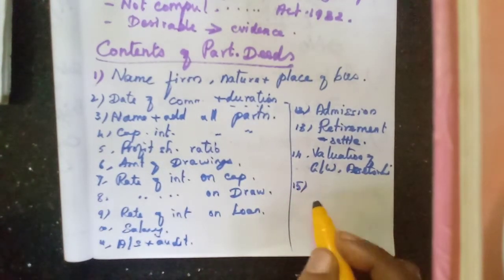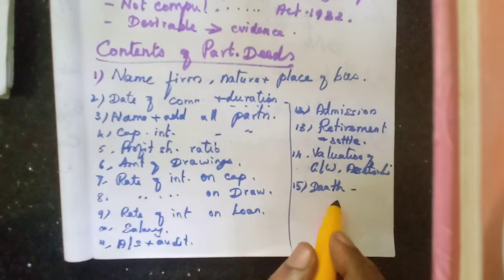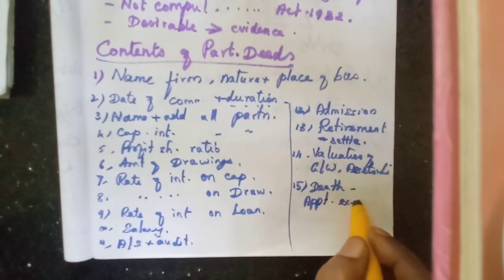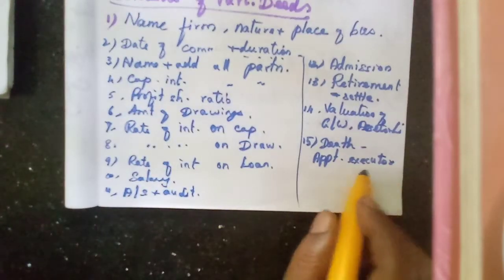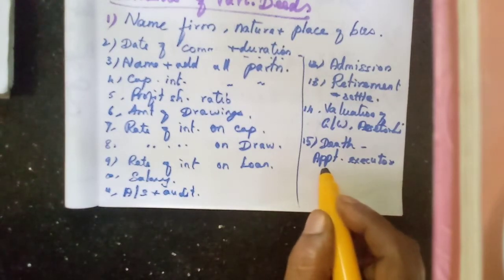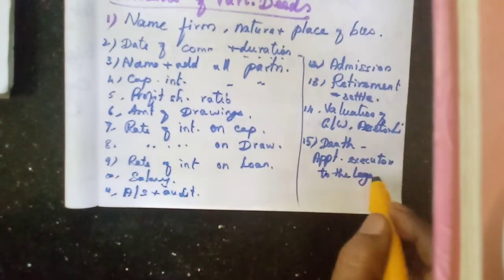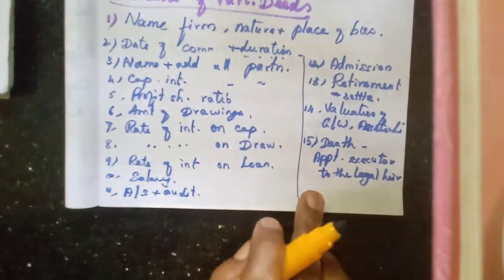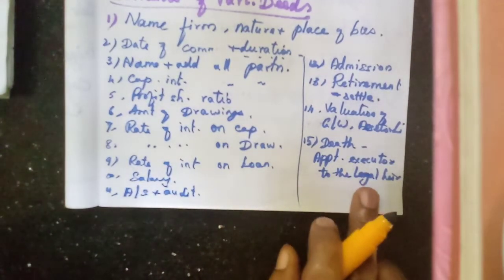Then at the time of death of a partner, if any partner expires, they have to appoint the executors. Executor means, for the deceased partner, there will be a person in charge to collect the dues. And how to settle the dues to the legal heirs. That person will have some legal heirs, maybe the wife and children, and only to them that amount should go. So the appointment of the executor and the procedure of settlement of dues to the legal heirs.